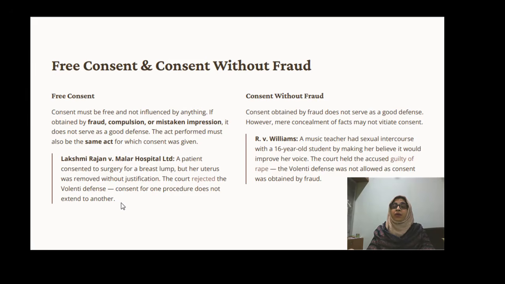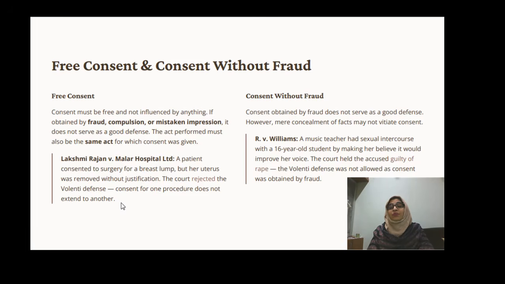And some fraud, consent taken with the fraud. What is that? Here this is also one of the landmark cases, that is R versus William. Here a music teacher had sexual intercourse with a 16 year old student by making her believe it would improve her voice. The court held the accused guilty of rape. The volenti non fit injuria defense is not allowed as the consent was obtained by fraud.